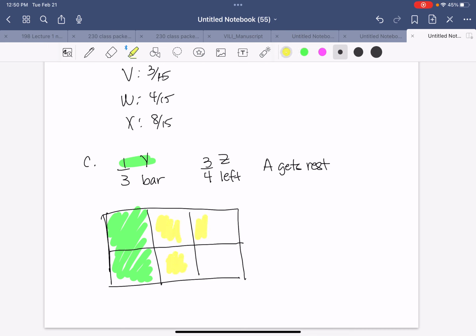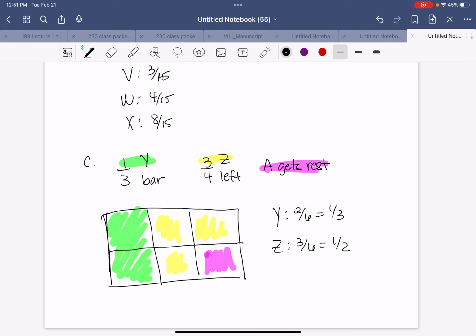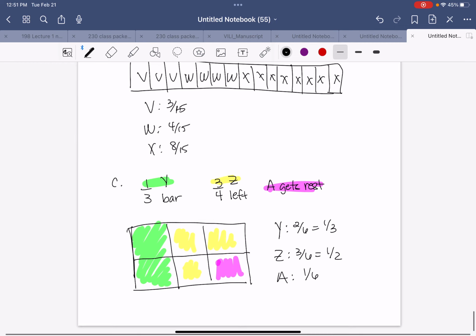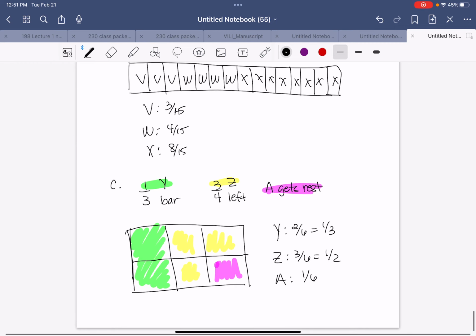And that means that Yolanda has 2 out of 6, which is the 1/3 that we knew about. Zeb gets 3 out of 6, which is actually 1/2 of the bar. And Arnie gets 1 out of 6. And those are the solutions for homework number 2.